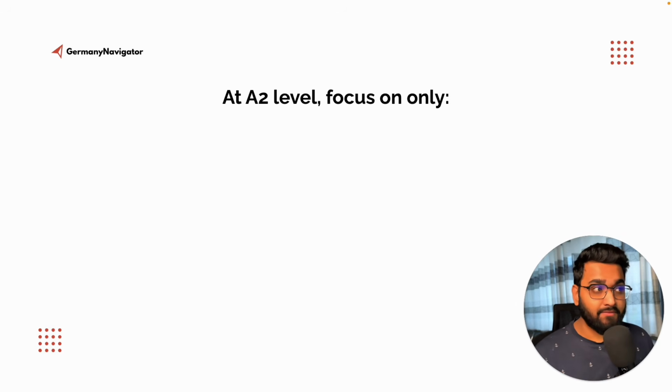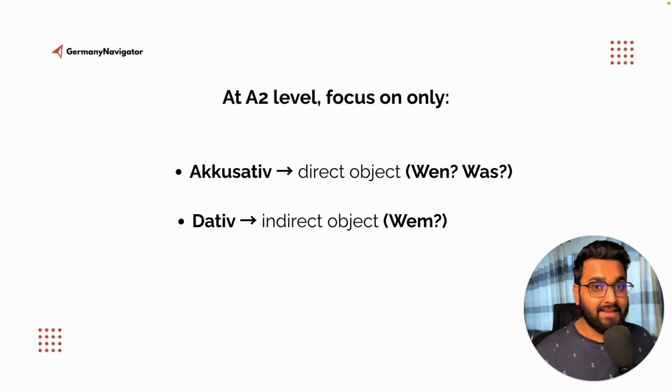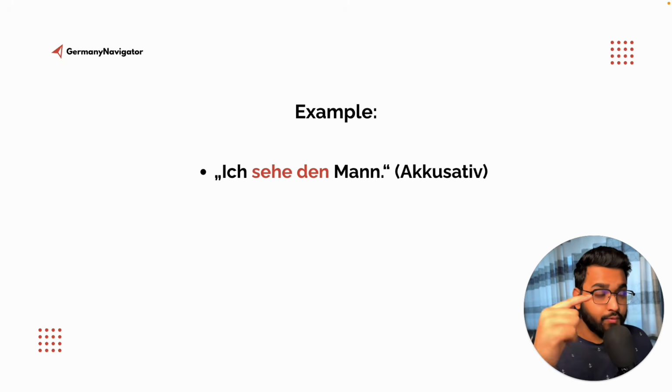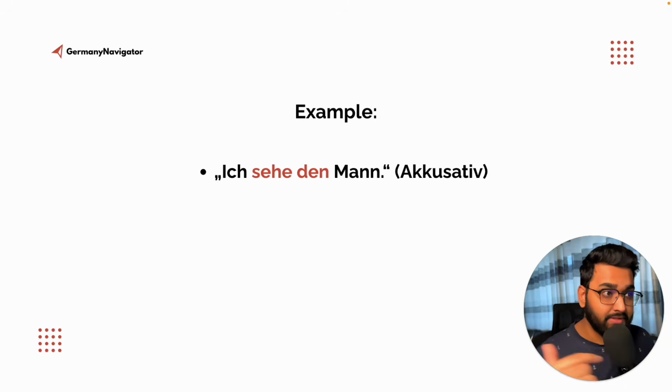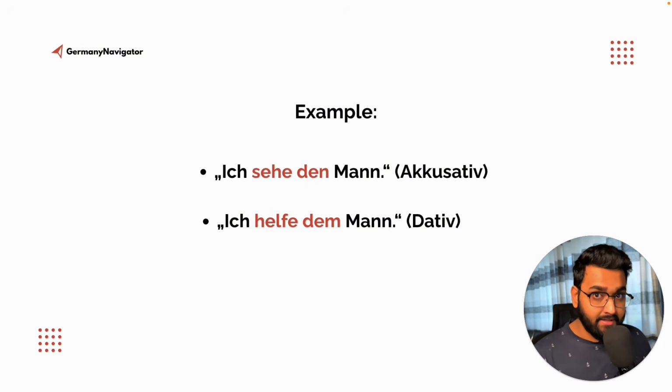So at A2 level, focus on only Akkusativ, direct object, wen, was, and Dativ, indirect object. The question you should ask here is wem. Let me show you some examples. Ich sehe den Mann. Wen sehe ich? So who do I see? Den Mann. That's why ich sehe den Mann. On the other hand, ich helfe dem Mann. Wem helfe ich? So helfen is a dative verb, that's why ich helfe dem Mann.